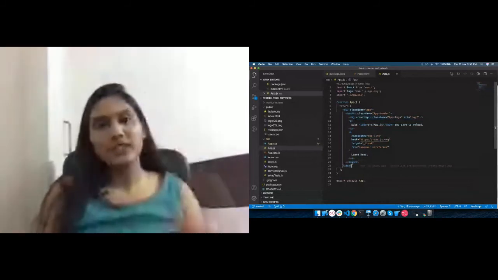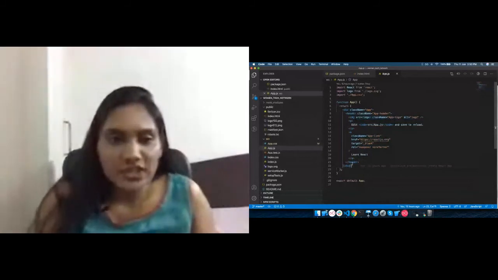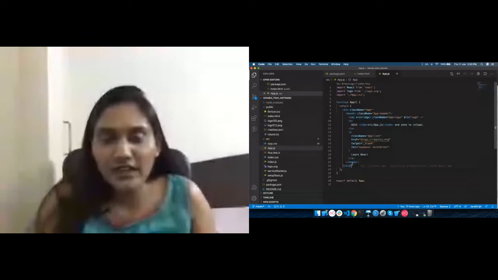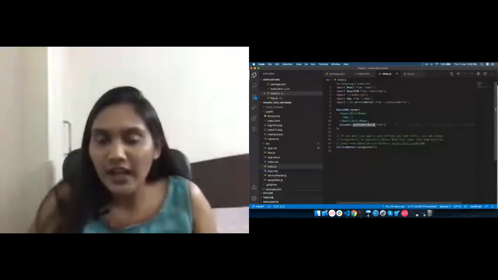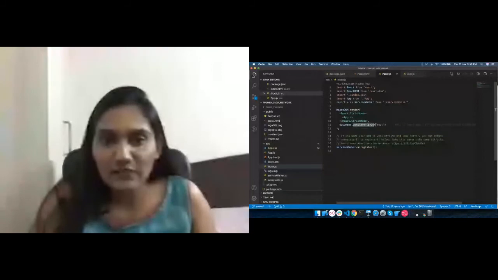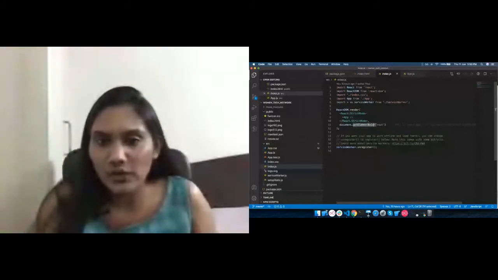So what happens is, in the index.js file, React is saying that there is a function. What will this function do? This function will find the element in the index.html file which is having the ID root.